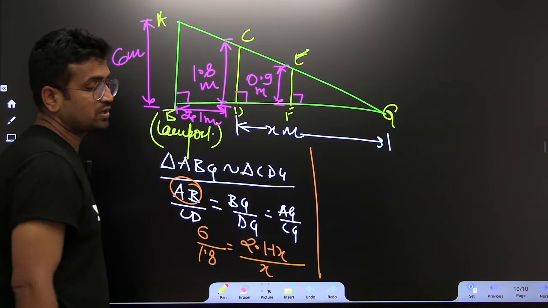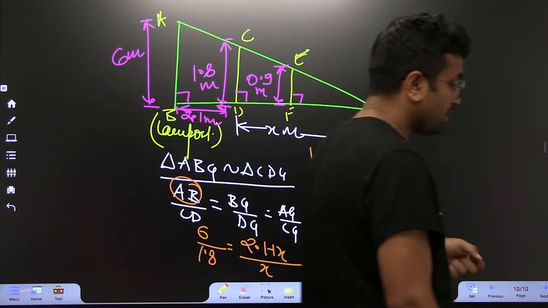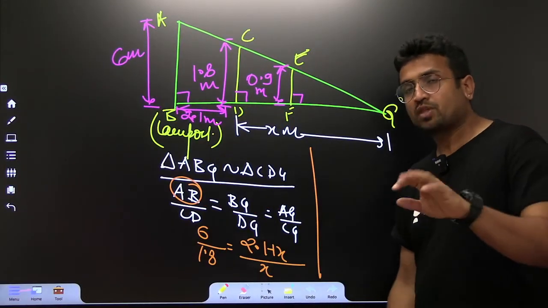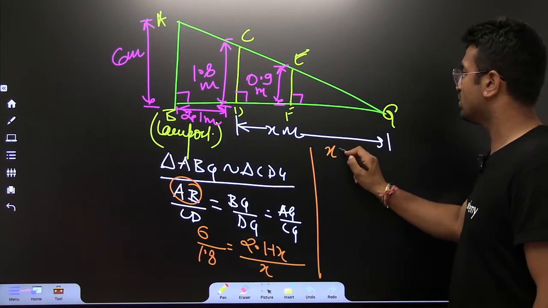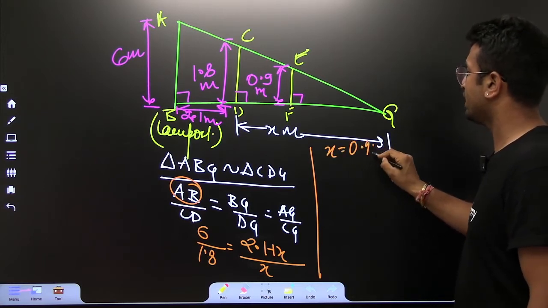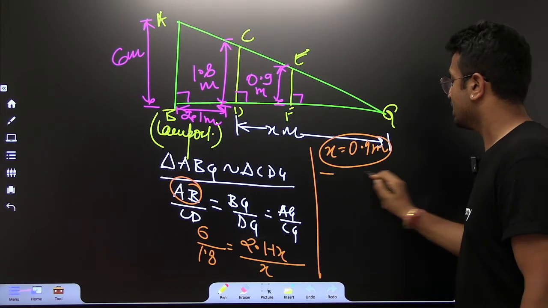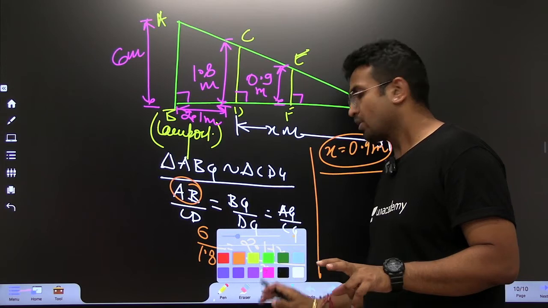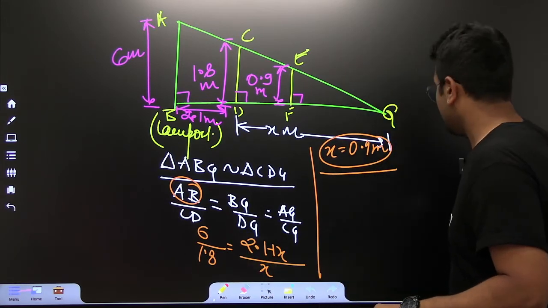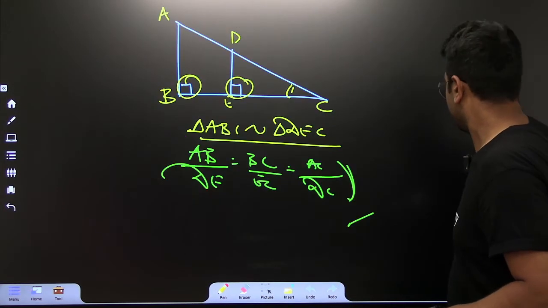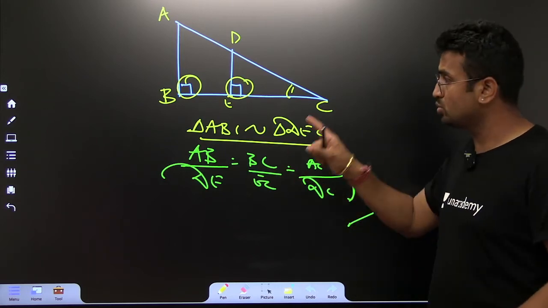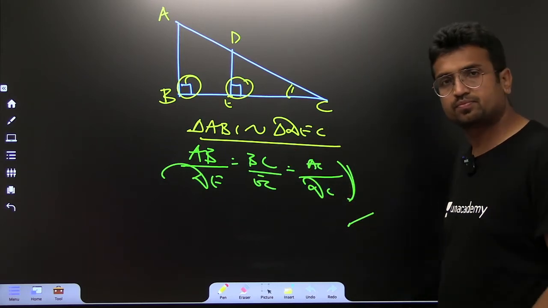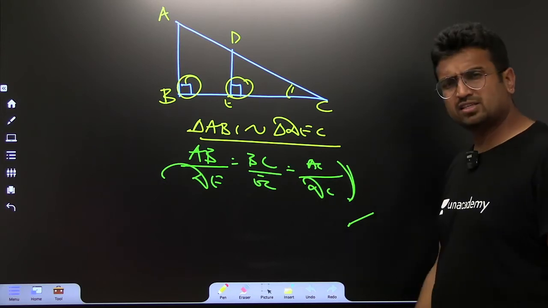Each one of you, you've got calculator. I would be really happy if you can find the value of x. If you really find the value of x, this is what you're going to get. 0.9 meter. Fabulous. The only thing in this question I was looking for, what is that I've told you earlier? This. I just wanted you guys to do the very same thing twice.